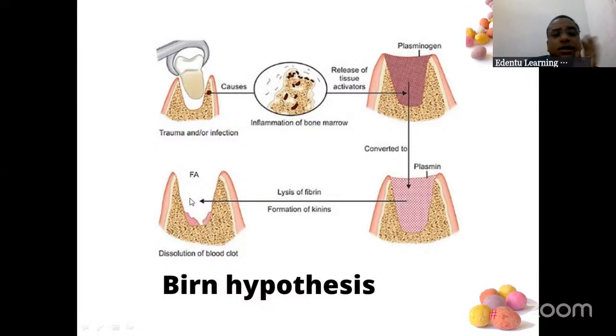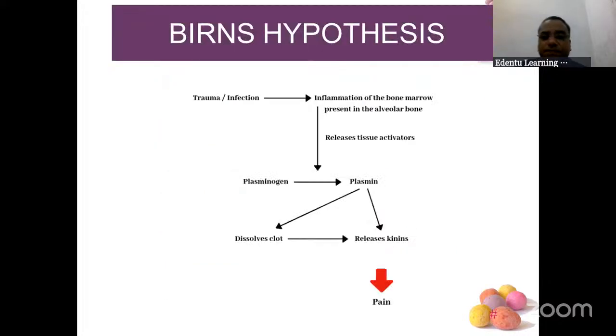I'm not discussing the dry socket management. I'm discussing Burns hypothesis. You can express the same mechanism in different flow charts. This is your flow chart for Burns hypothesis. You can take a screenshot for this also.